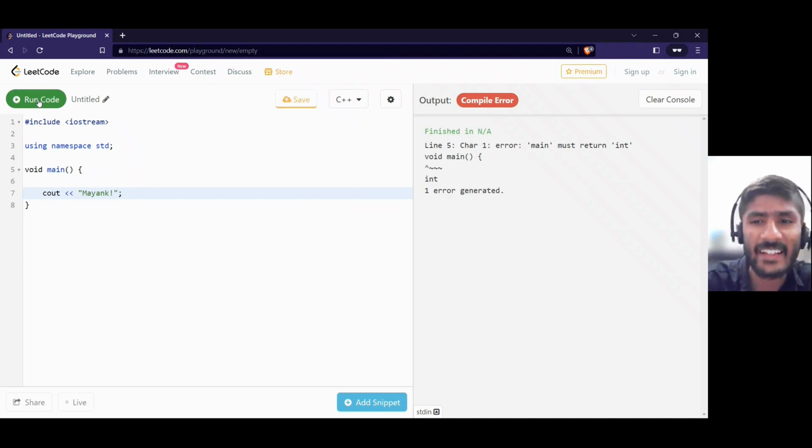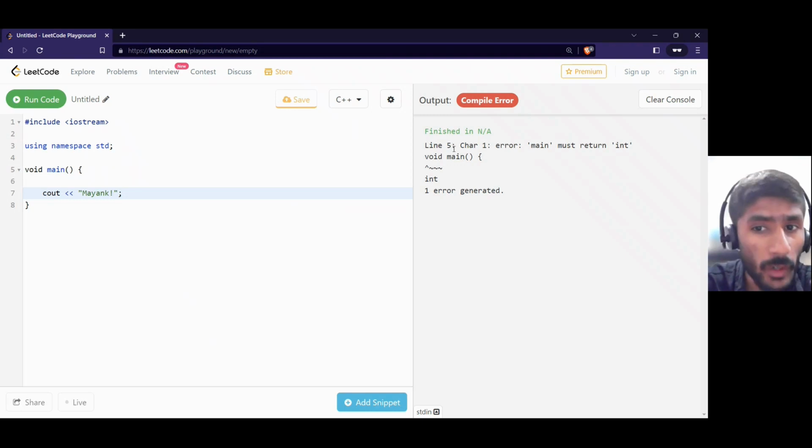I see an error. Main must return int. You got my point? So this is an error. Bingo, we have our first error, a compile error. The compiler is not able to understand what I was saying here. What is void? It doesn't know void. So it is giving us a hint on line 5. Go to line 5. So we're going to line 5.